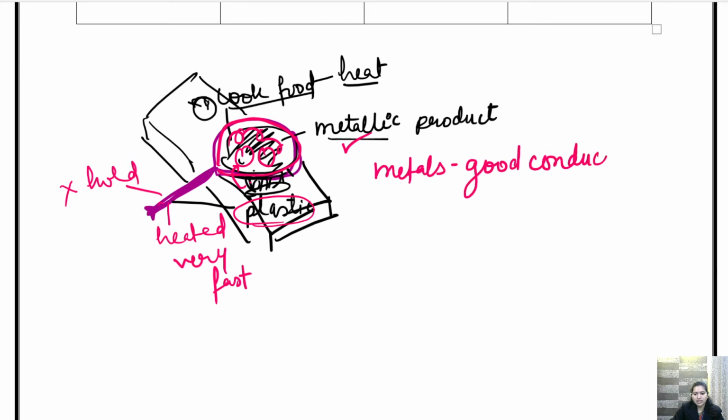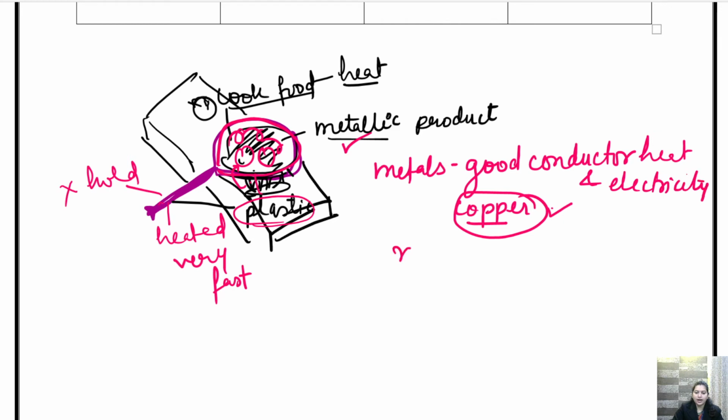of heat and electricity, because heat is transferred here, and electricity because generally wires are made up of copper and copper is a metal, so copper conducts electricity. So they are good conductor of heat and electricity both.